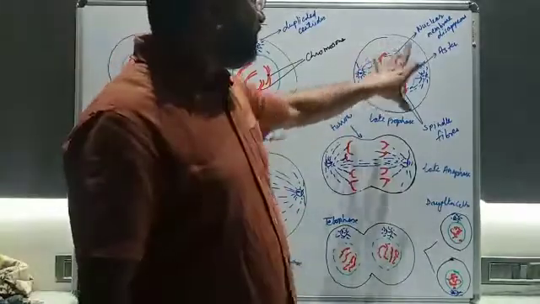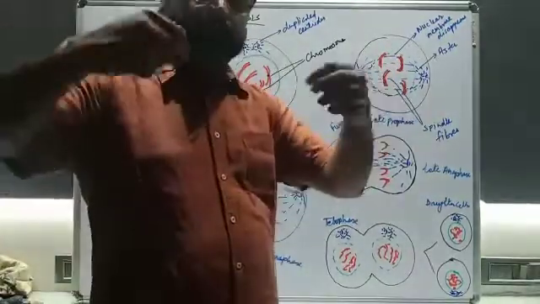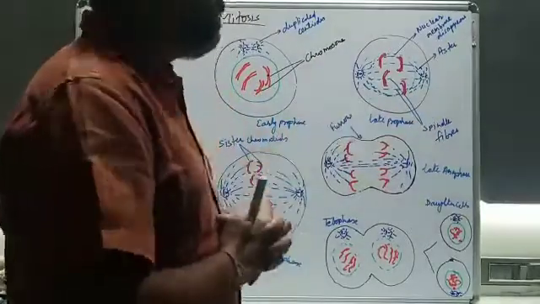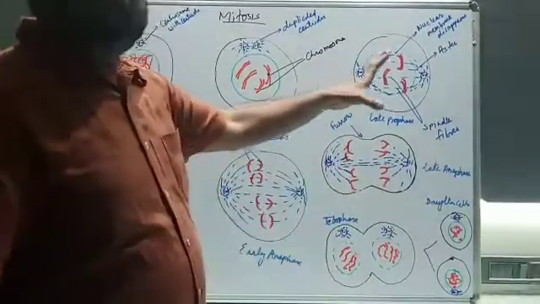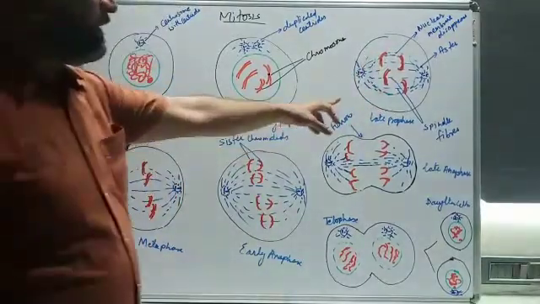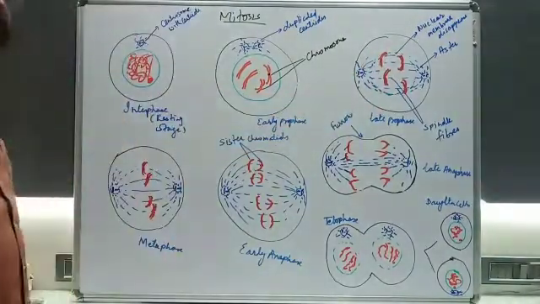You see that. So this is the arrangement of the chromosomes, and all chromosomes will be tightly held by the spindle fibers, and the nuclear membrane will disappear, and the chromosomes will be exposed. Is it fine? Now, this was the late prophase. Now come to the next one, that is your metaphase stage.